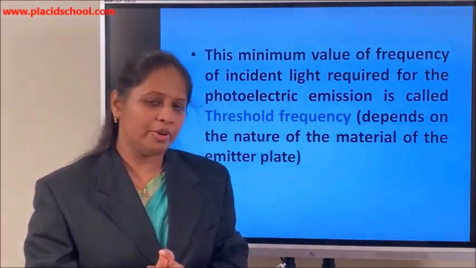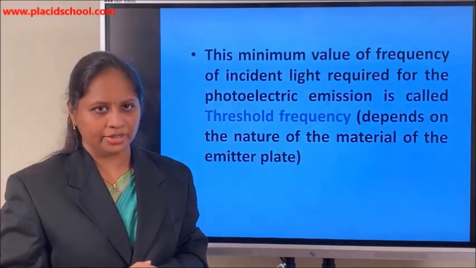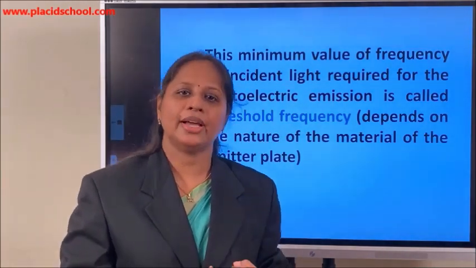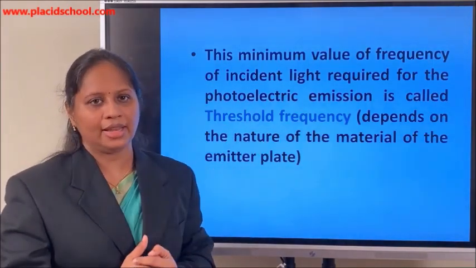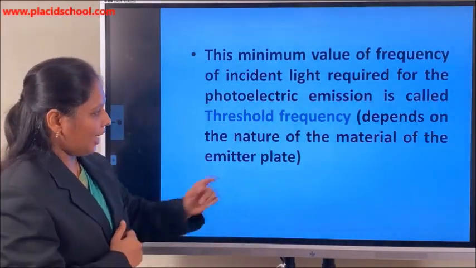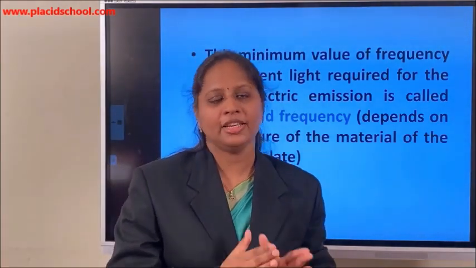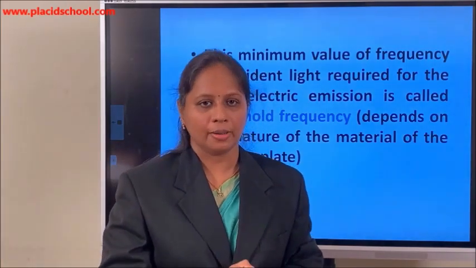So as I told you before, not all frequencies can produce photoelectric emission. When light is incident on the metal surface, the frequency of that light should be above this minimum frequency, the threshold frequency. This threshold frequency depends on the nature of the material of the emitter plate we use, so it is different for different metals.